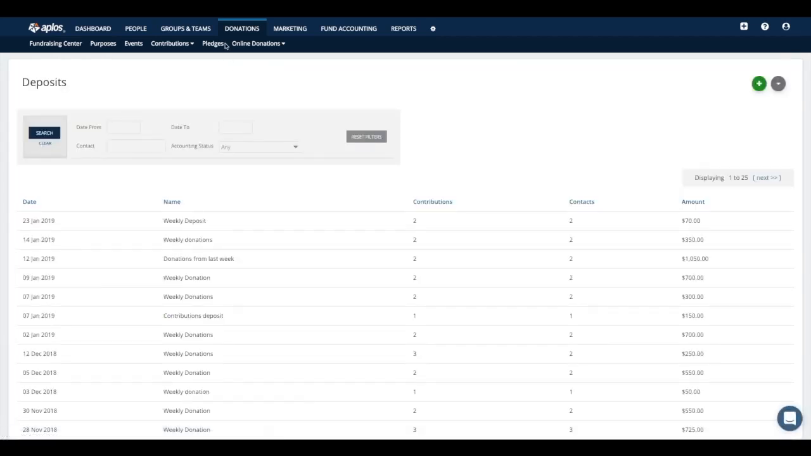All right, and then there are pledge reports that you can generate and give out to your people as well. So if you want to help them stay on top of things and know how much they have left to give you, that kind of thing. All right, moving on along over here.